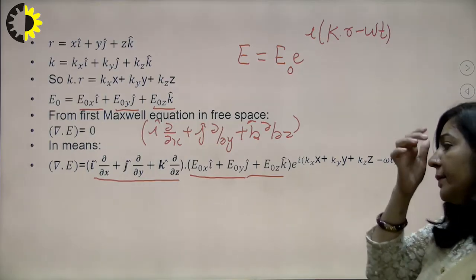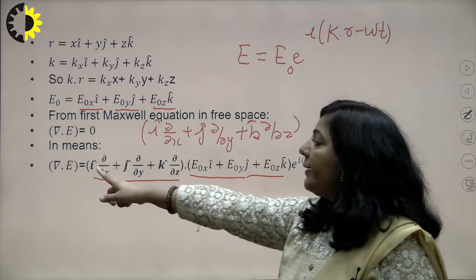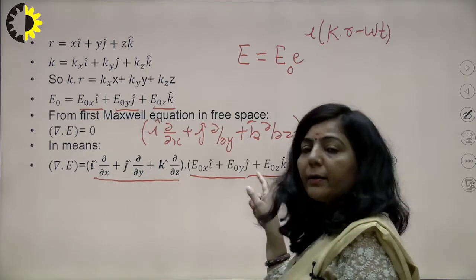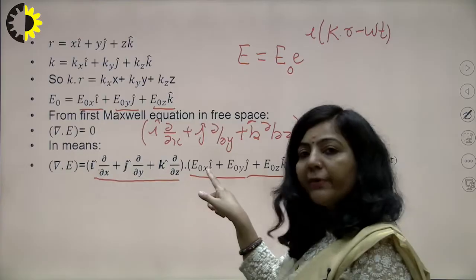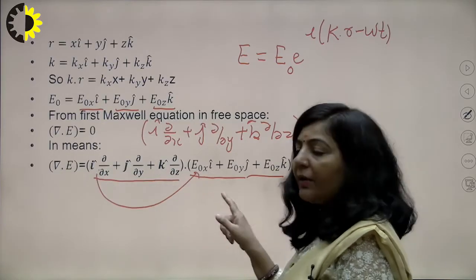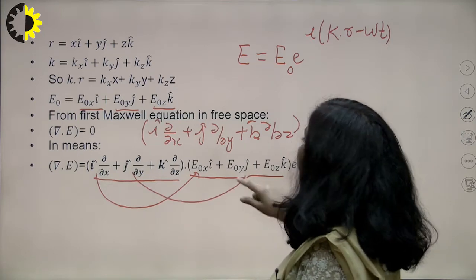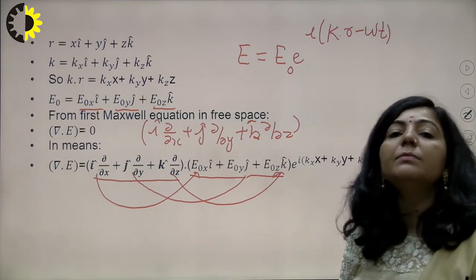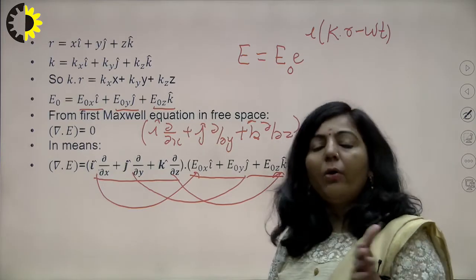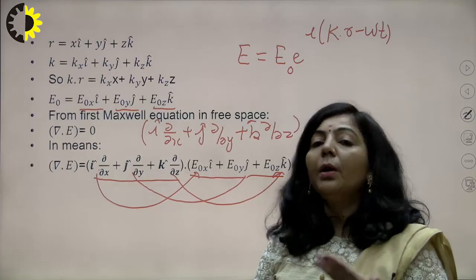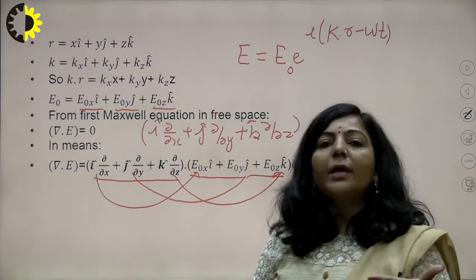Now see here, this is i cap. When you take the dot product, i dot i will be 1, meaning this particular term will survive. j dot j will survive and k dot k will survive, and the rest of the terms, meaning i dot j or i dot k, will be 0, j dot i or j dot k will be 0, k dot i or k dot j will be 0.